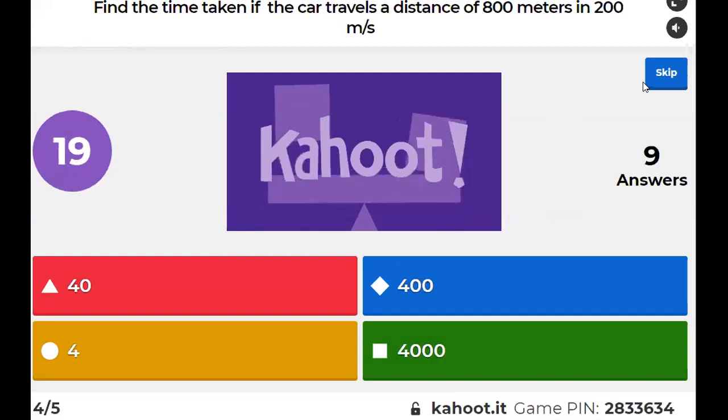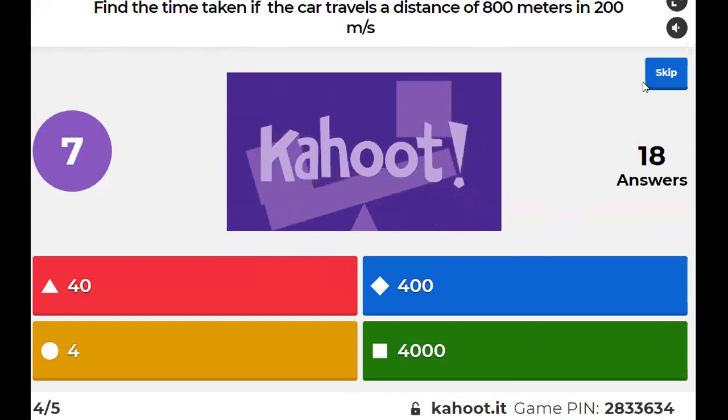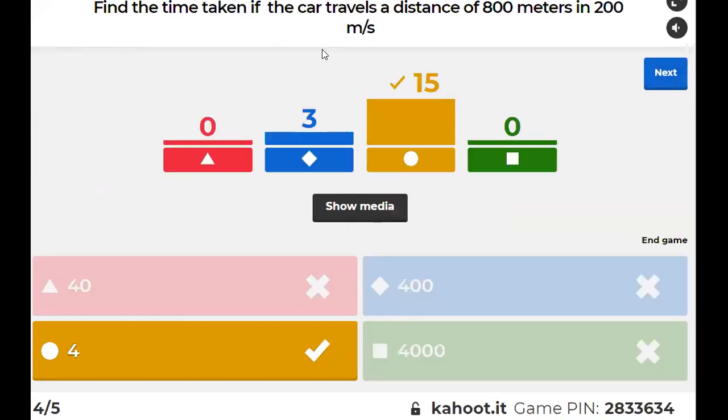Find the time taken if the car travels a distance of 800 meter at 200 meter per second, right? So speed is given, distance is given. Time you have to find. Okay, 15 correct answers, 3 wrong answers. So same, right? Speed is equal to distance by time. So again cross multiply. So time will become what? Distance by speed. Yes or no? Time is equal to distance by speed.